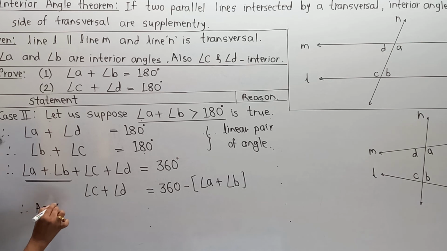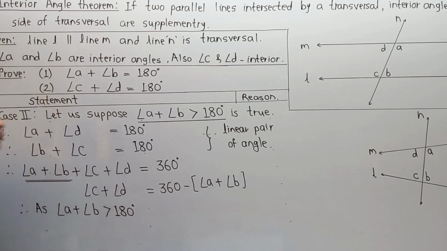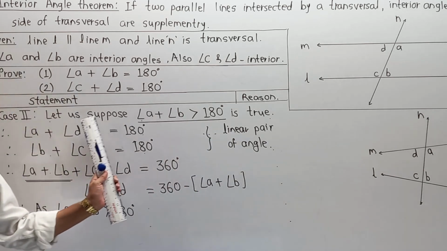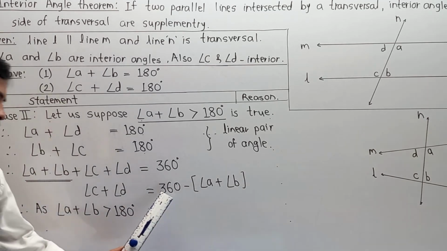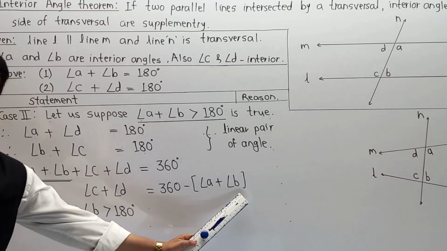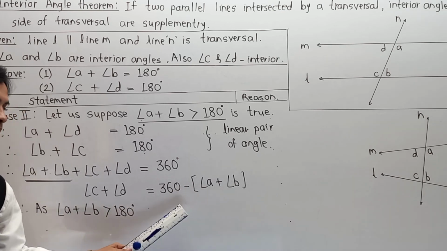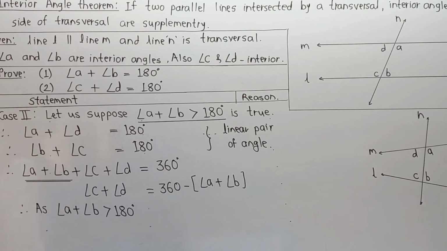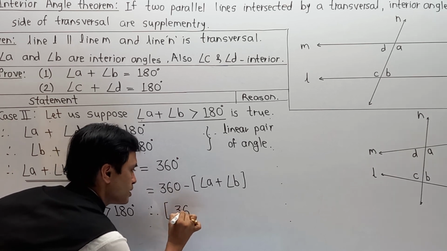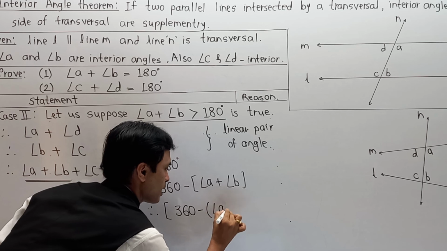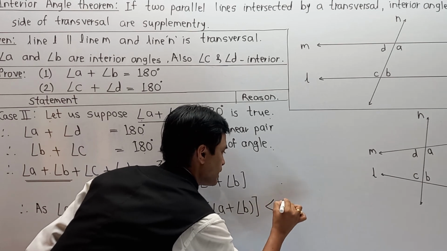Therefore, as we have supposed that angle A plus angle B is greater than 180, automatically this value, 360 minus (angle A plus angle B), if from 360 I subtract a value more than 180, this subtraction will be automatically less than 180 degrees. So whatever this value may be, it is definitely less than 180 degrees.